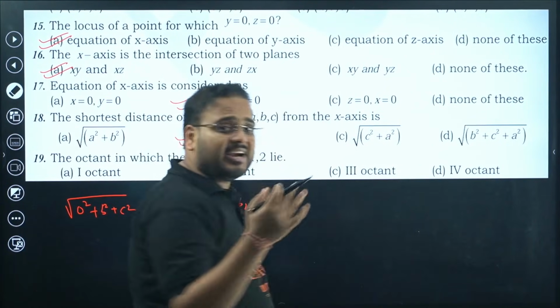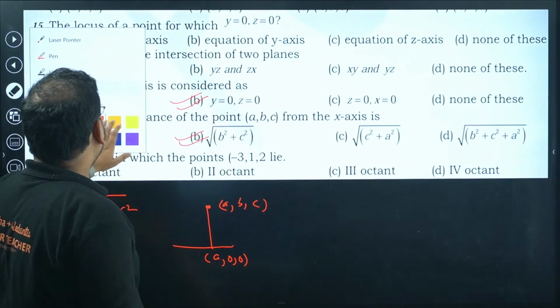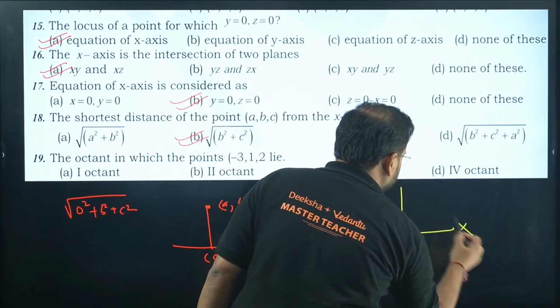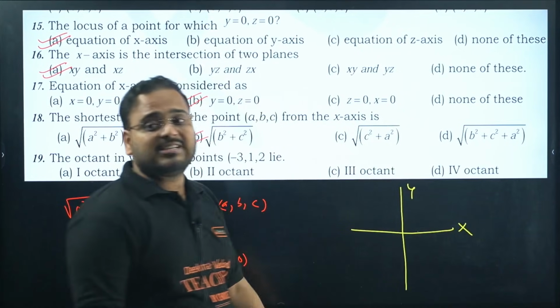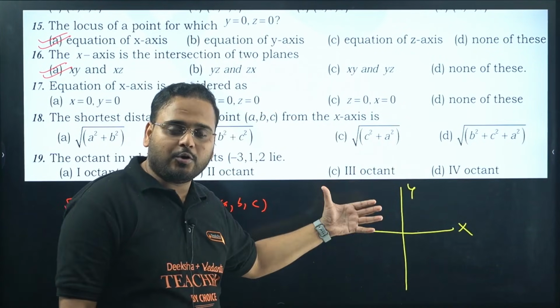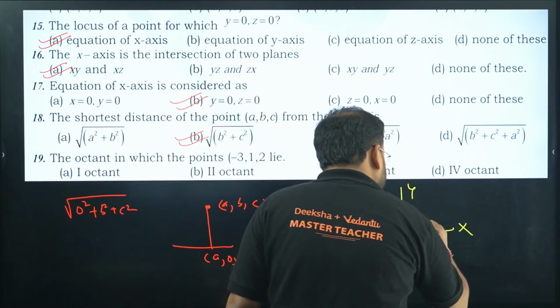Octant means, quadrant means when you have 2D dimension. If you remember quadrant, this is your quadrant, x, y, there are 4 quadrants. When I say octant, I mean that in front you'll have 4 cubes, in back you'll have 4 cubes.